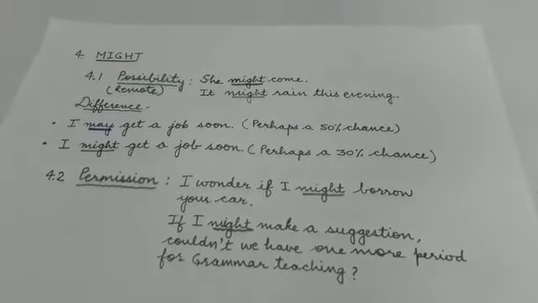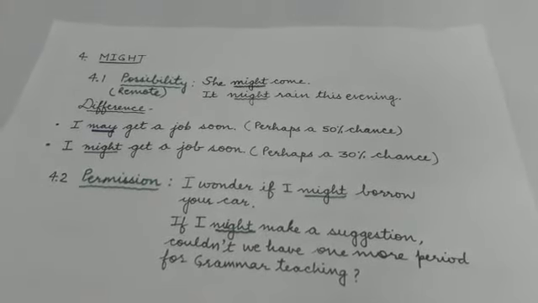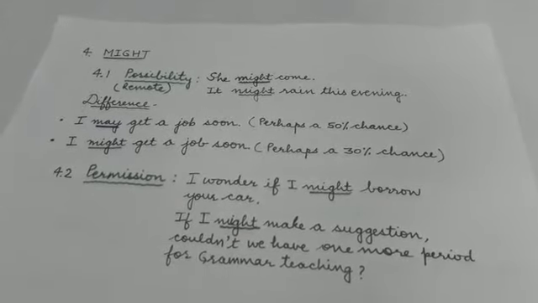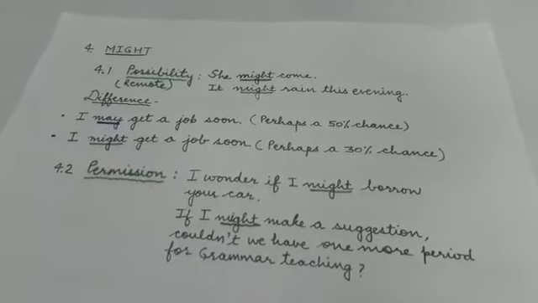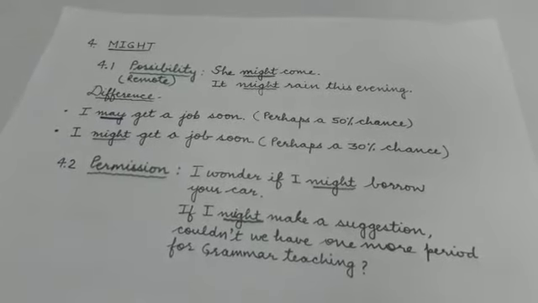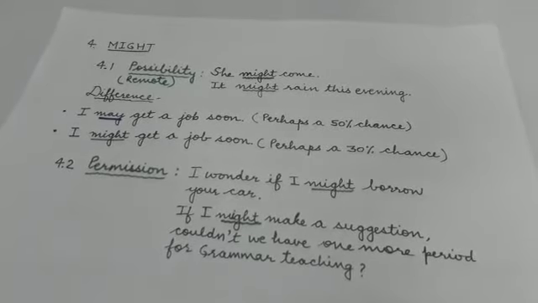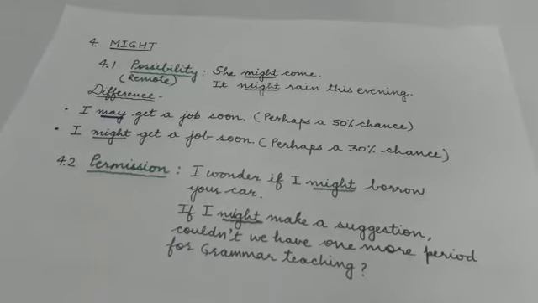Okay, let us look at this difference. I may get a job soon. Here there are 50% chances that a person may get a job. But when a person says, I might get a job soon, it means the chances are merely 30%. So we can very well see the difference. Although both modals show possibility, the possibility in may is more than might.